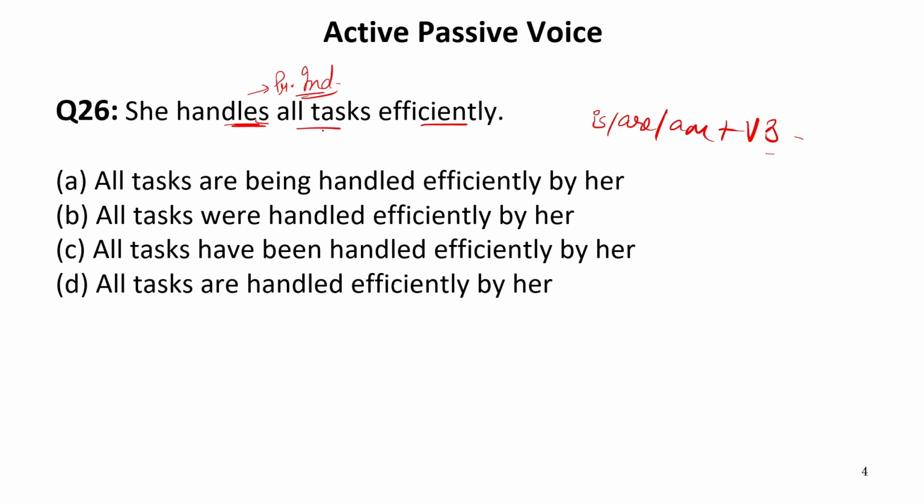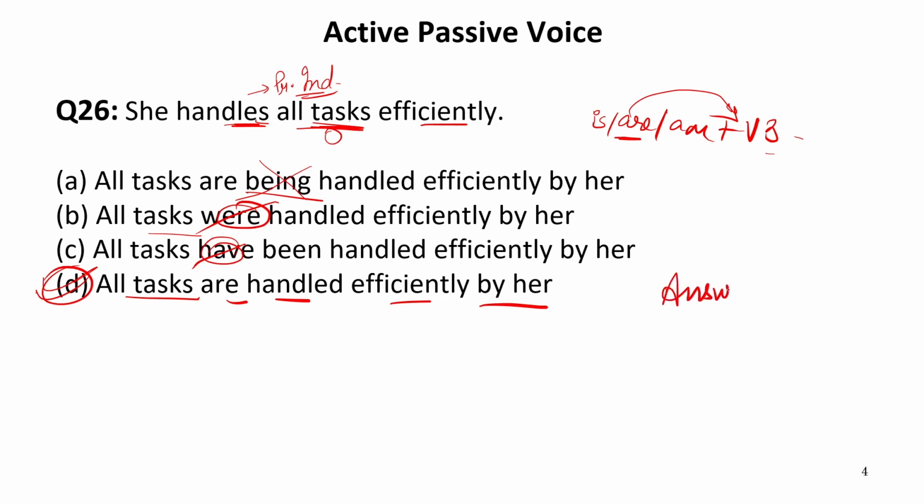Obviously, am will not come because tasks are the objects which will come on the subject place. So tasks are plural. So we need are. So let us see are handled. Now in the first sentence it is written being, but being only comes in the part of continuous tense. All tasks were. Now were cannot come because were is past tense. Have is a perfect tense. It can also not come. So the correct answer is D. That is all tasks are handled efficiently by her. So this is what the requirements are. So our answer is D. This is again very, very simple.